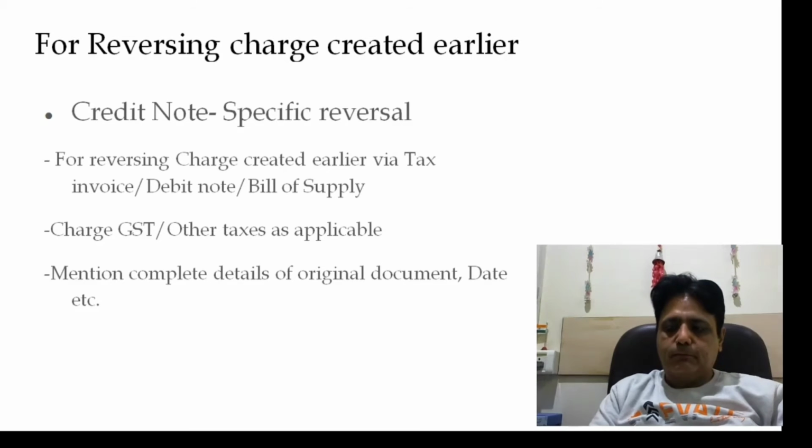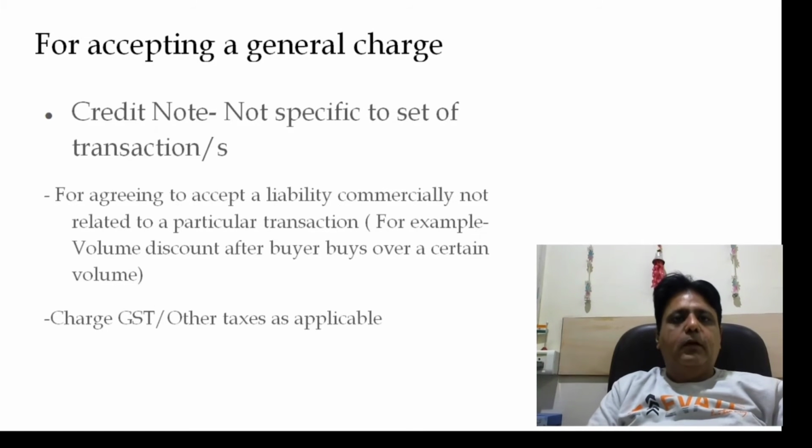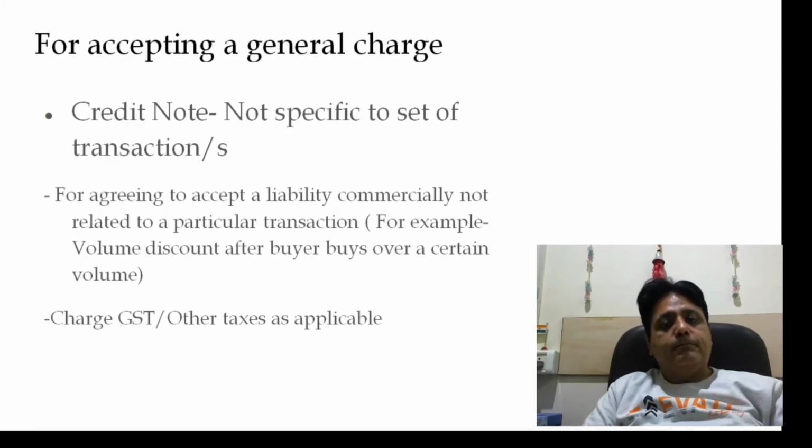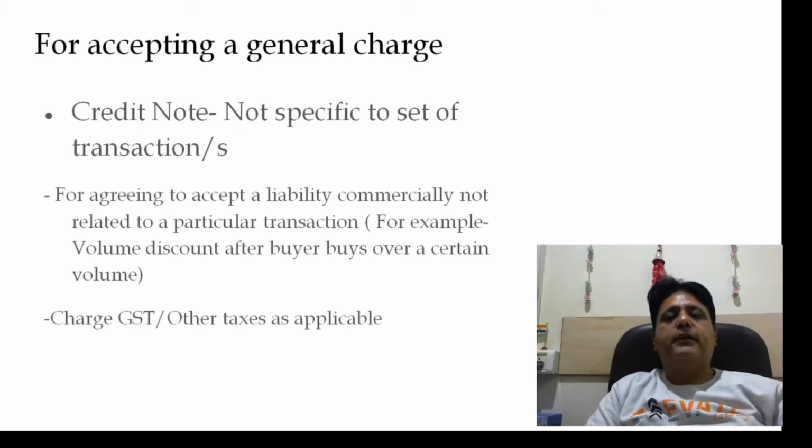Okay. There may be some commercial arrangements where you have to accept a journal liability which is not related to a particular transaction made earlier. For example, you give a volume discount to your buyer. So that volume discount is not related to a particular invoice.